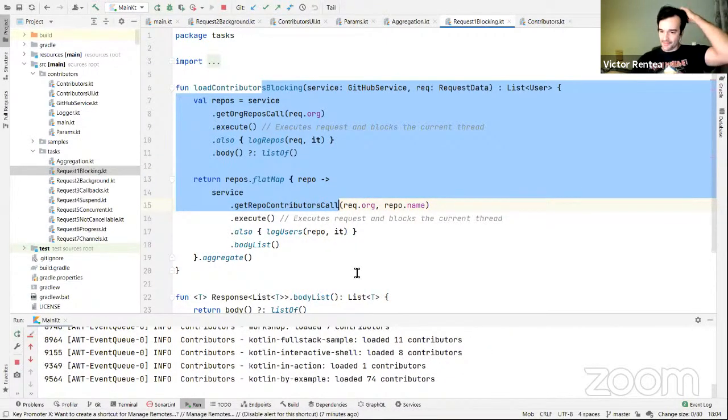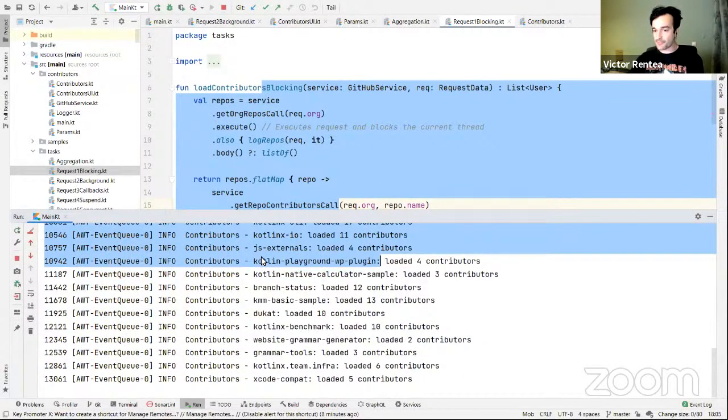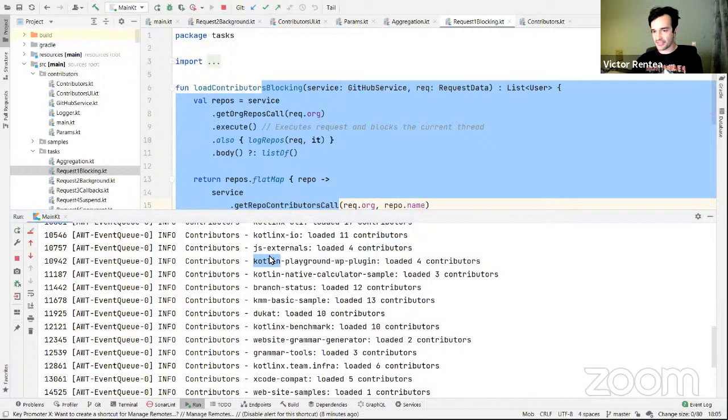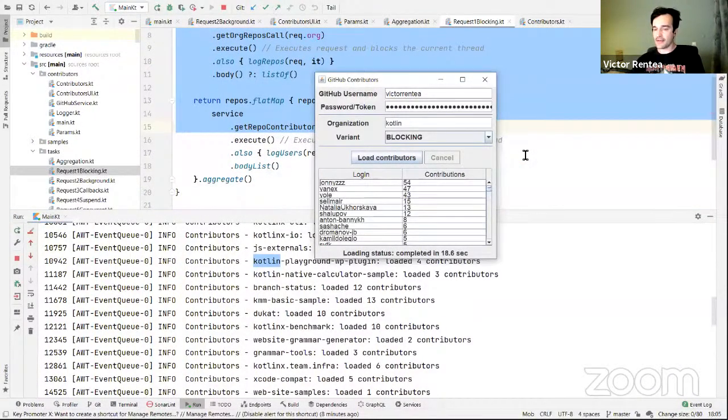As you can see right here on the bottom, the different repositories are scanned for contributors, and the contributors are summed up together in a set of: this is the user, the GitHub ID, and this is how many commits, how many contributions he or she had to the Kotlin ecosystem. There are several bugs in here, but still it does provide some responses after a while of, let's do that again, of having a frozen UI.